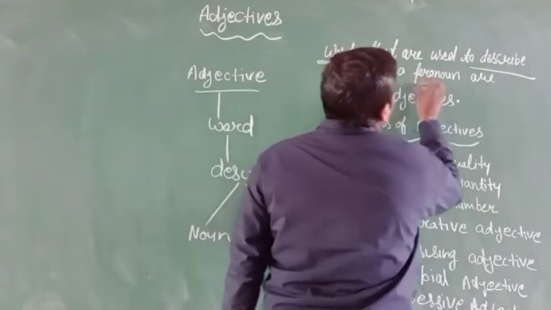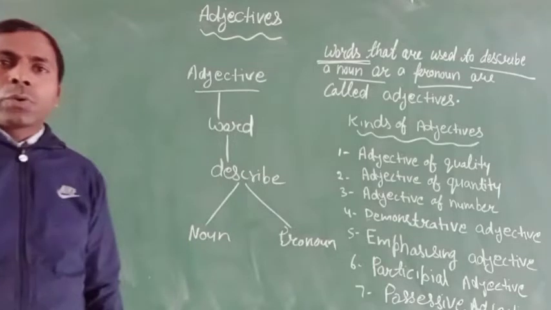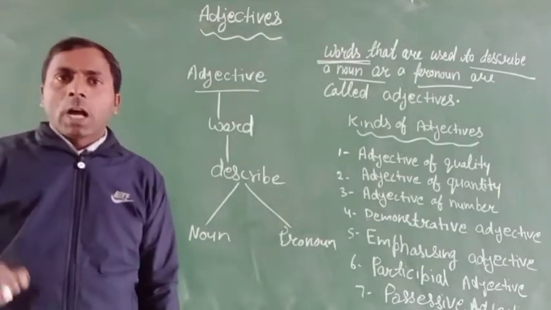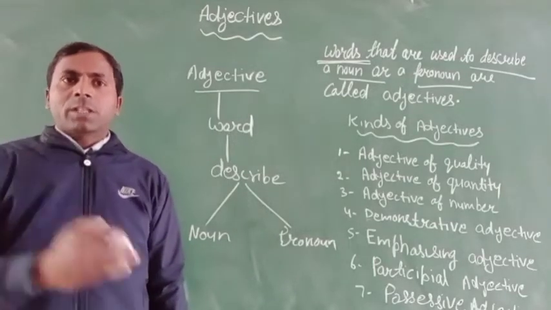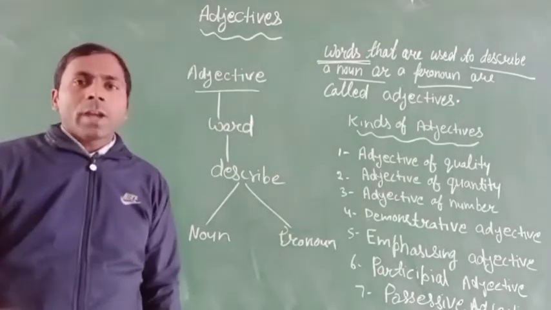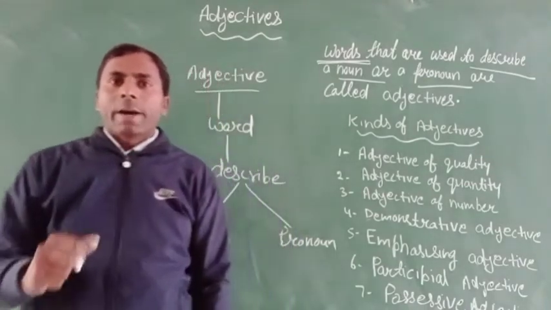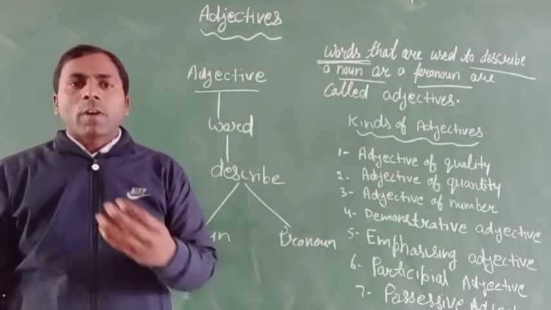Here, an adjective helps us to know more about nouns and pronouns by expressing their qualities.